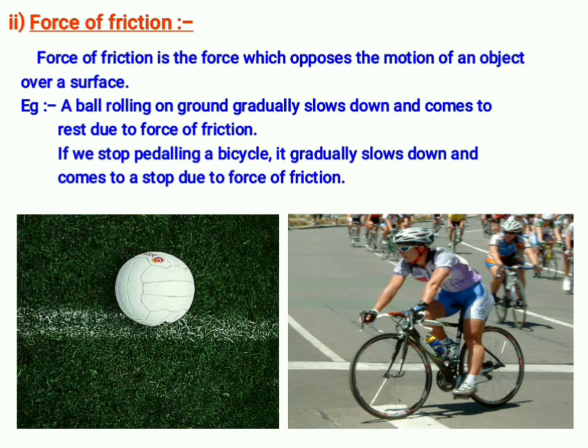So this is friction. Friction is also a contact force. If we stop pedaling a bicycle, it gradually slows down and comes to a stop due to the force of friction. A cycle or a rolling ball all come to rest because of the contact force, that is friction. So under contact force there are two types, that is muscular force and force of friction.